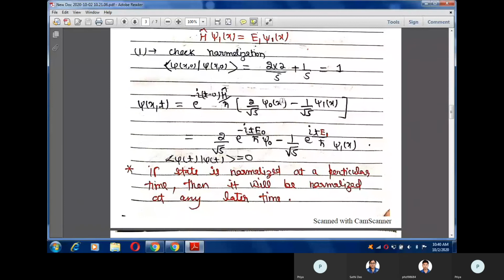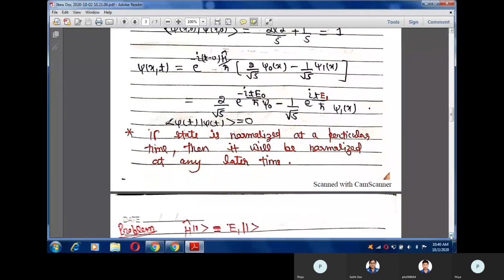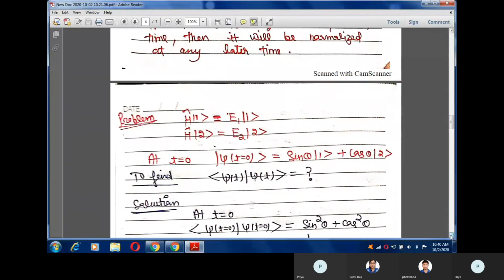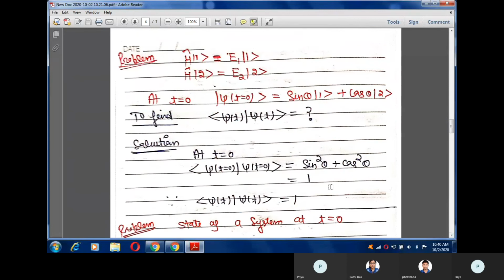So you can note from here that our state psi at time equals 0 is normalized. So you do not need to check whether our state at time t is normalized or not. It is definitely normalized, because if the state at time t equals 0 is normalized, then the state will be normalized at time t. This type of question was asked in one of the GATE exams. So here is the question.